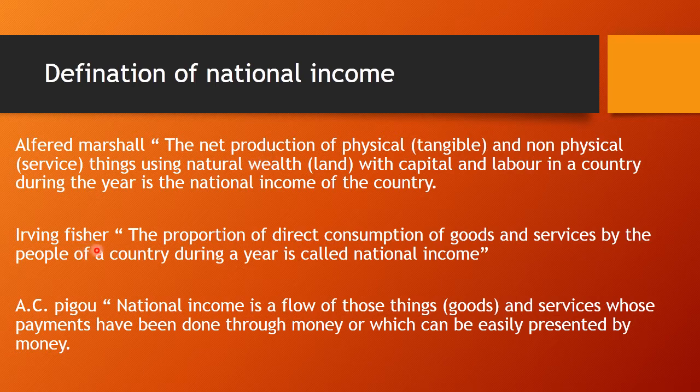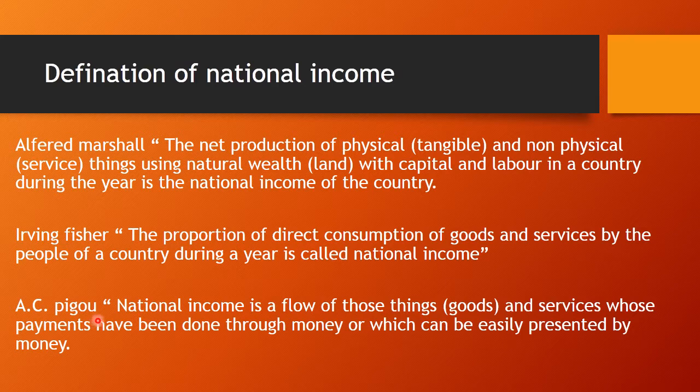Second definition given by Fisher. The proportion of direct consumption of goods and services by the people of a country during a year is called national income. So here this definition puts more emphasis on consumption of physical and non-physical goods and services. So this is a consumption oriented definition.